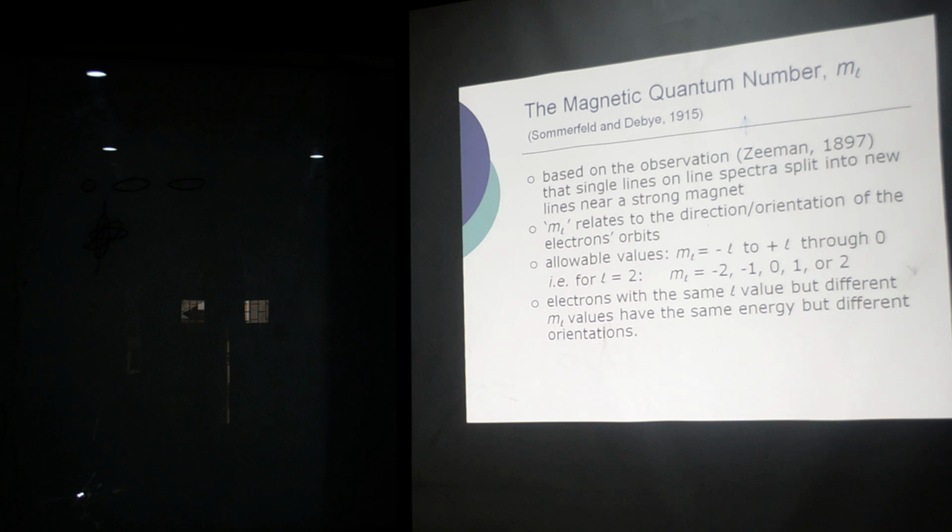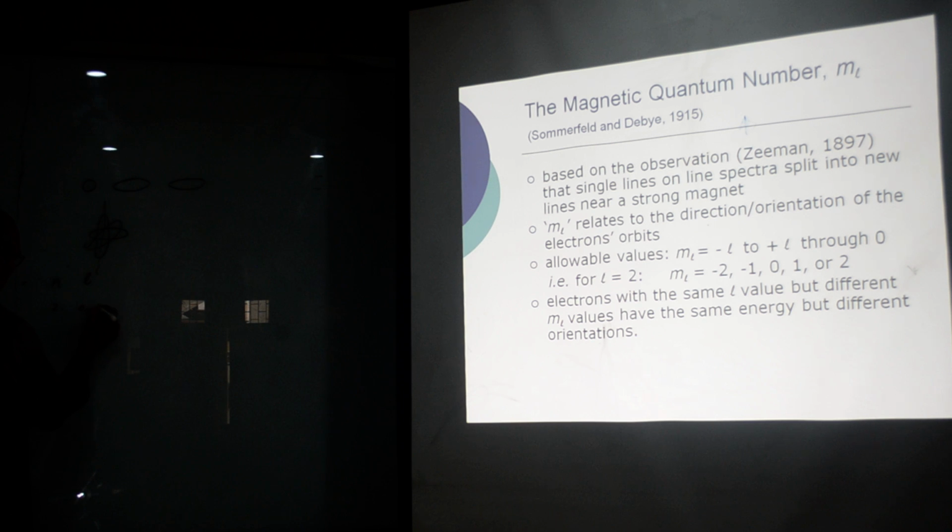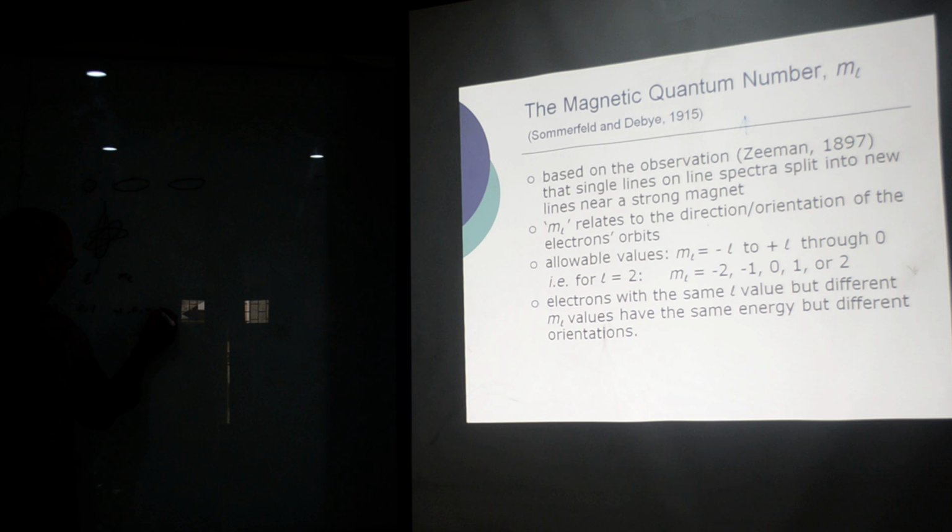So if I know the value of n, for example n is equal to 2, I can find the value of L, which will be 0 and 1, and I can find the value of ML, which will be 0, minus 1, plus 1.